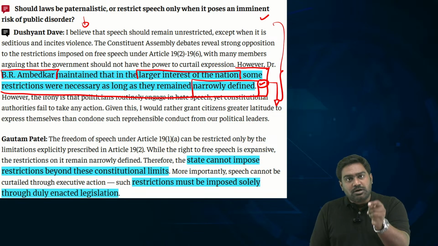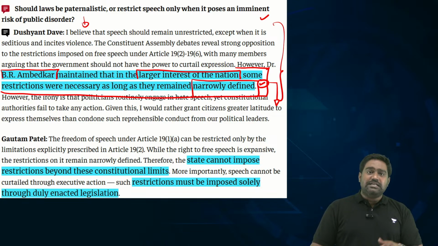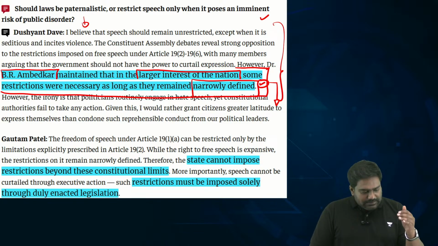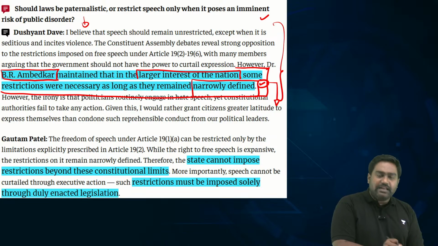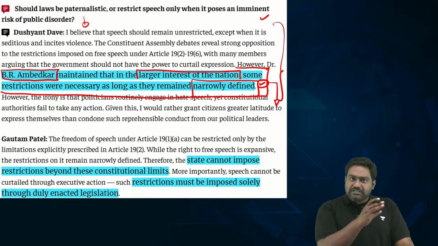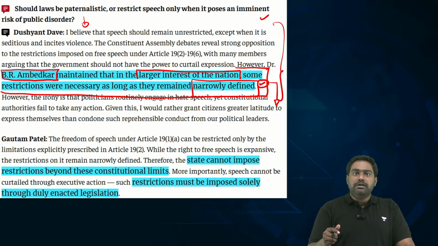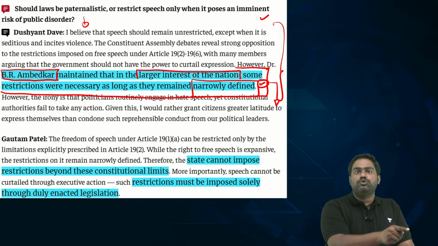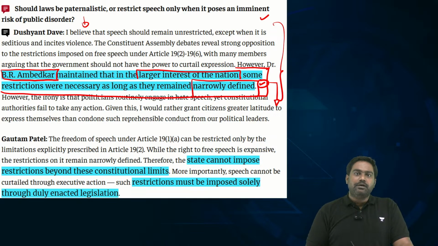Tomorrow they are going to curb your right to free speech. That is the death of a democracy, the destruction of the very foundation of a democracy. That is why Dr. Ambedkar stood in defense of the right to free speech. He agreed that reasonable restrictions are needed to protect the security of the nation, to protect public order, to maintain some decency and morality. But decency and morality is defined by constitutional morality, not by social morality. Not by what the majority thinks is right, but by what the constitution says,